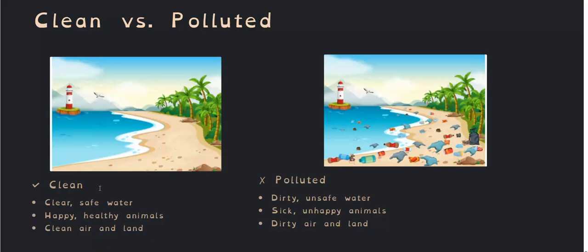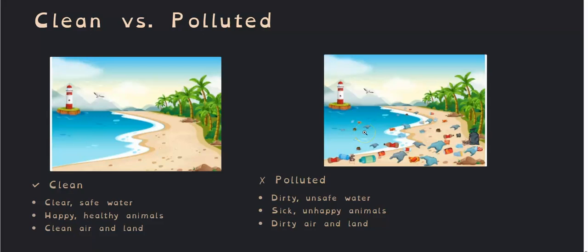Let's look at these two pictures. One of them is clean and one of them is polluted. Can you see the difference? Remember, polluted means it's unsafe and dirty, where there are sick and unhealthy animals, where we have dirty air and land. That is a polluted area. Clean area, we have safe water, happy, healthy animals, and clean air and land. So it's important that our beaches and our towns look like this, and definitely not like this.